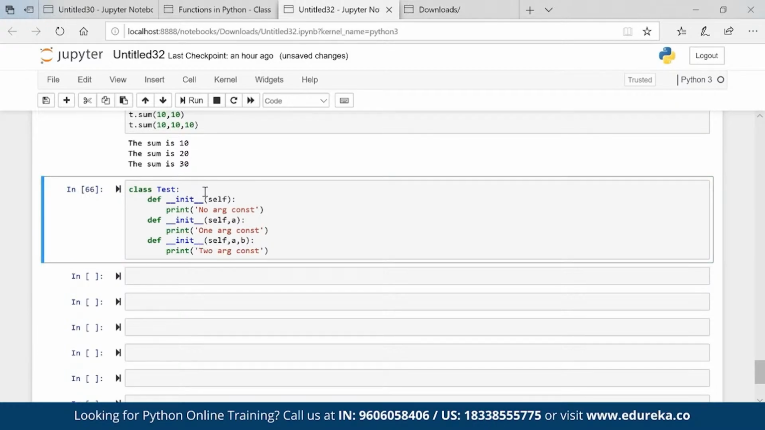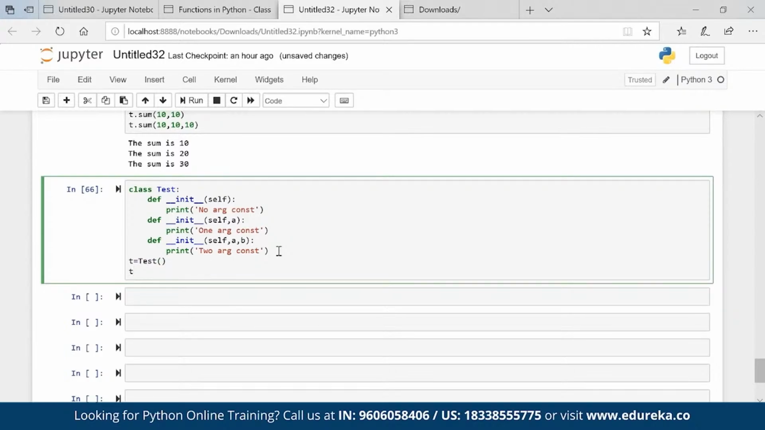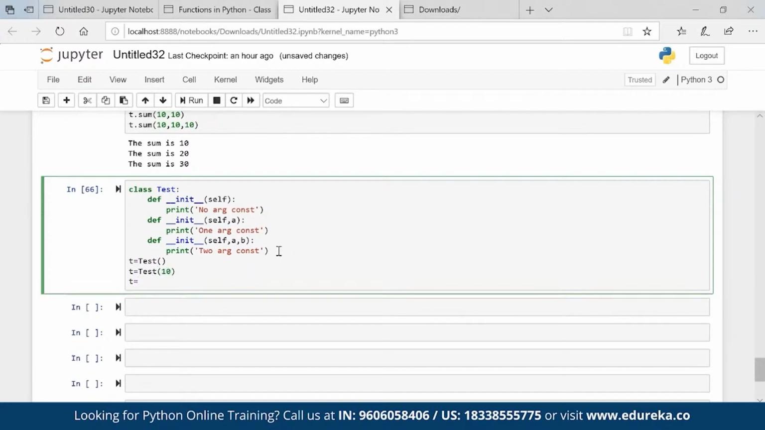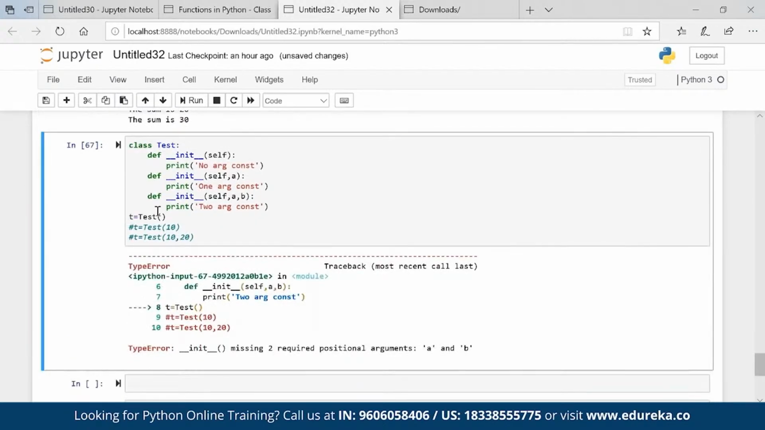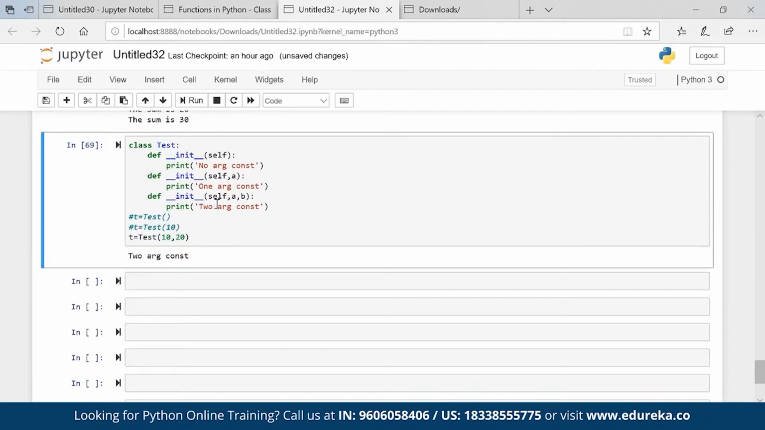Okay, now the question is, if I call t is equal to test, will this work? T is equal to test 10, will this work? Or t is equal to test 10 comma 20, will this work? The last one will work, right? Obviously. Let's check that. Require two positional arguments, so this will not work. This will also not work, and the last one will work. Perfect. I'm basically calling three constructors, and it will take the last constructor.